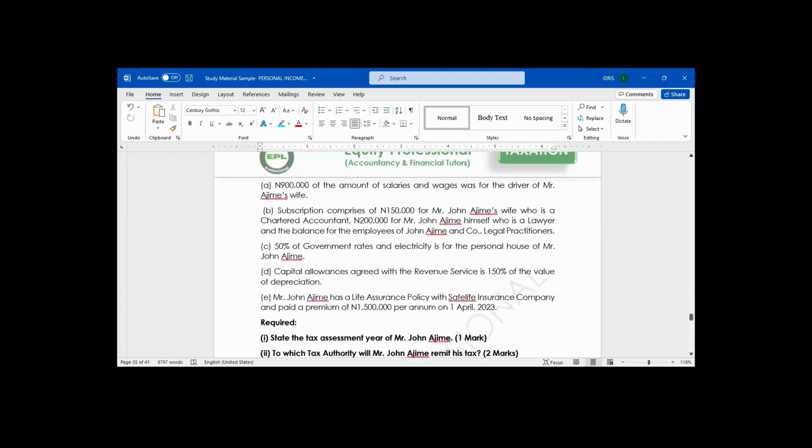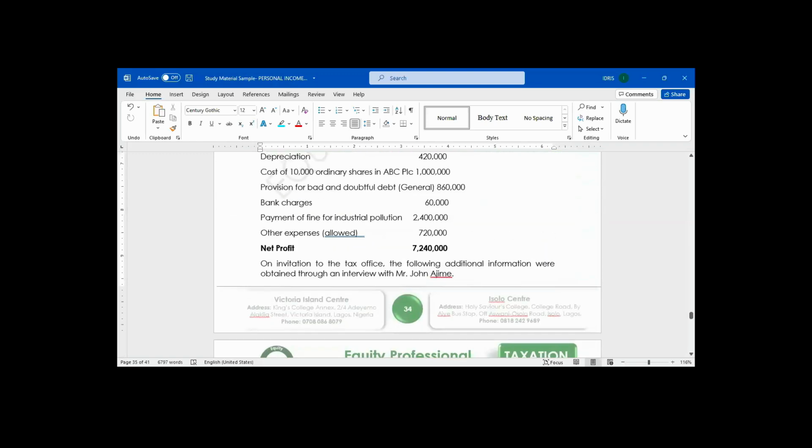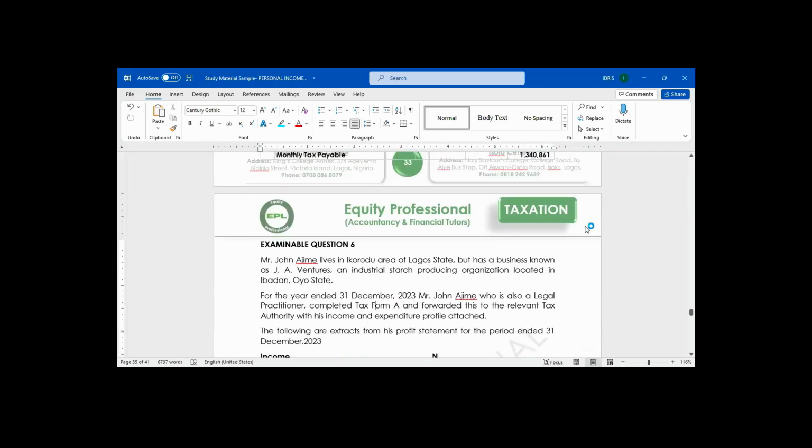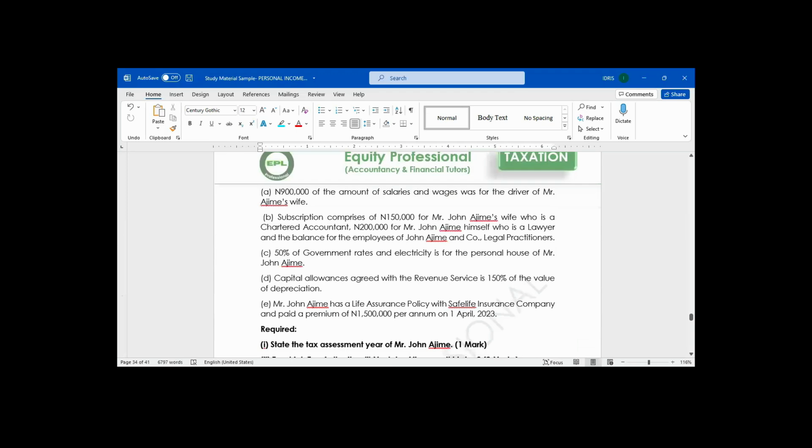Number one question. The year end in this question is for the year ended 31st December 2023. What will be the tax year, the year of assessment? The question says, state the tax year of Mr. Ajime.